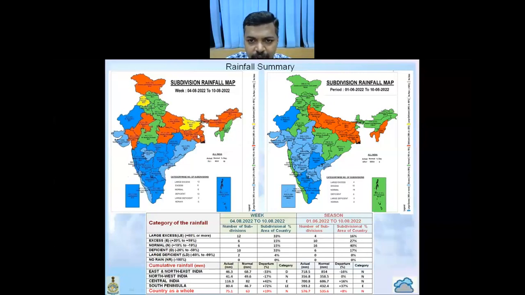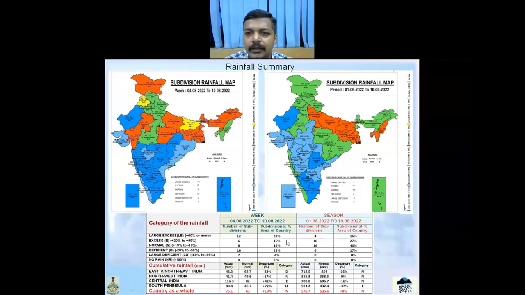If we look at the cumulative rainfall departure, the east and northeast India showed minus 33% departure during past week. Northwest India showed minus 17% departure, whereas the central India and southern peninsula showed positive departure of 42% as well as 72% respectively. Country as a whole during past 1 week showed departure of positive 19%.